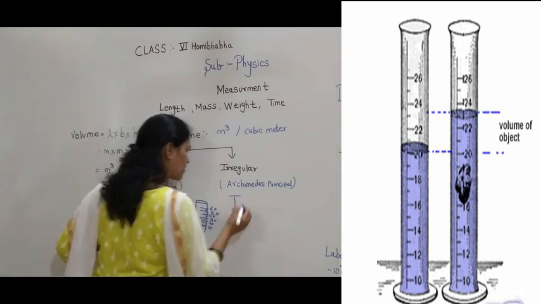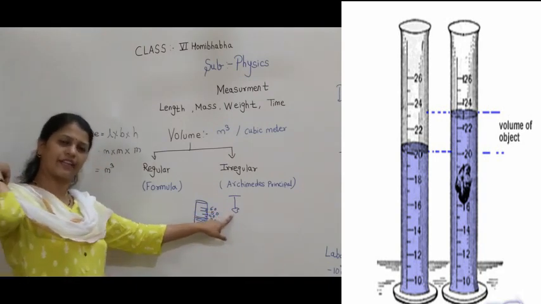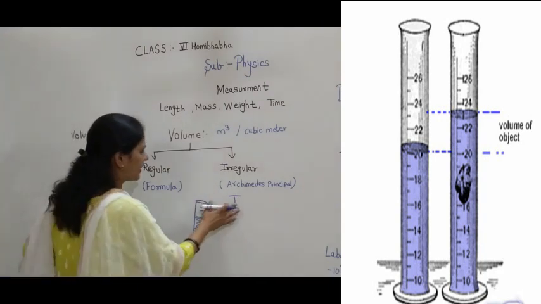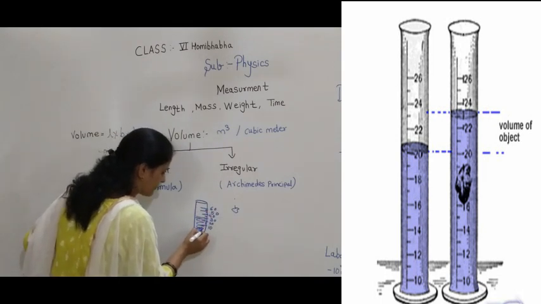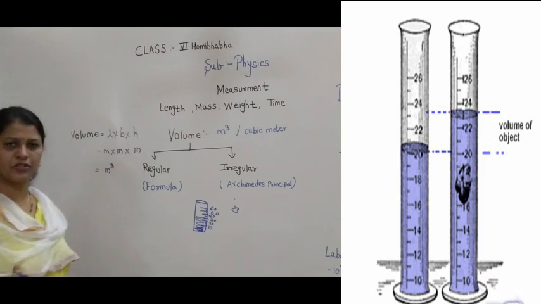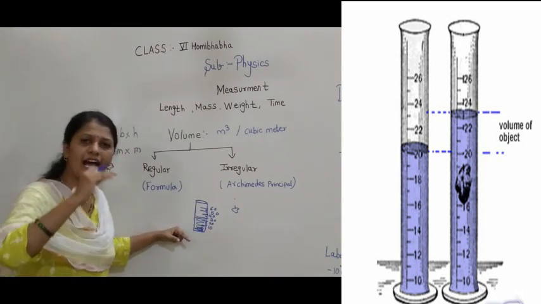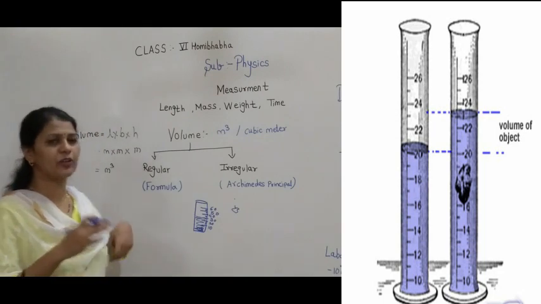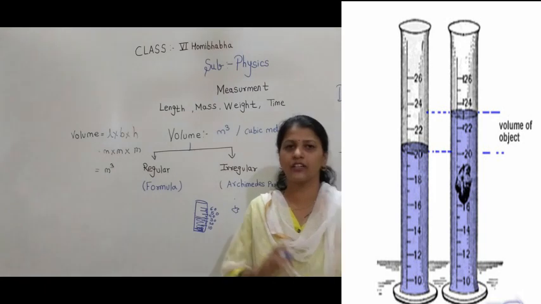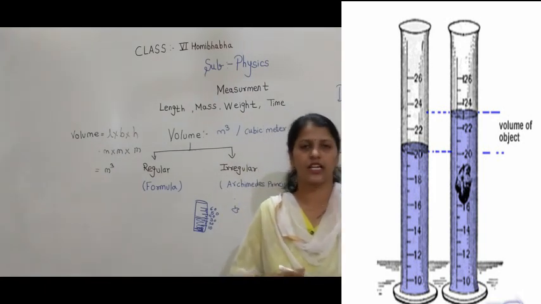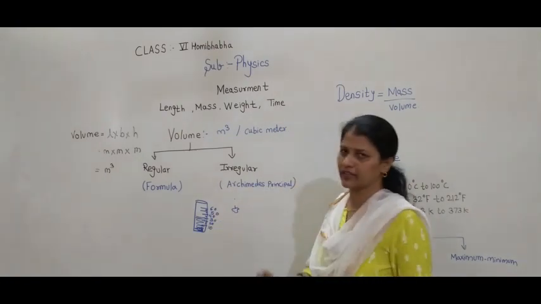If I have taken this stone and I drop it, I have to tie the stone with a particular thread, or you can drop it directly into the measuring cylinder. What do I see? The level of the water has increased. You might know the story of the thirsty crow. Am I right? Do you remember the story of the thirsty crow? Yes. Similarly, the level of the water is going to increase.